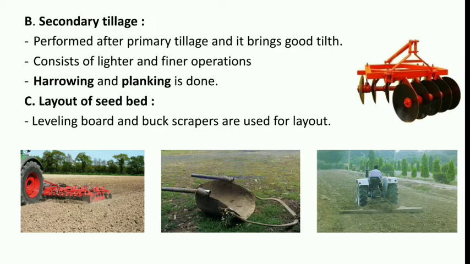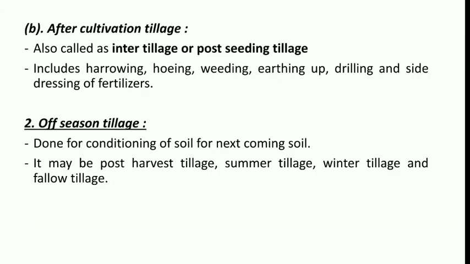Now we will be discussing our next topic, which is after cultivation tillage. It is also called intertillage. In this, the tillage operations are done in the standing crop after the sowing or planting, prior to the harvesting. It means this tillage operation is done when the crop is standing in our field. It is done between the crops. So it is also called post-seeding tillage.